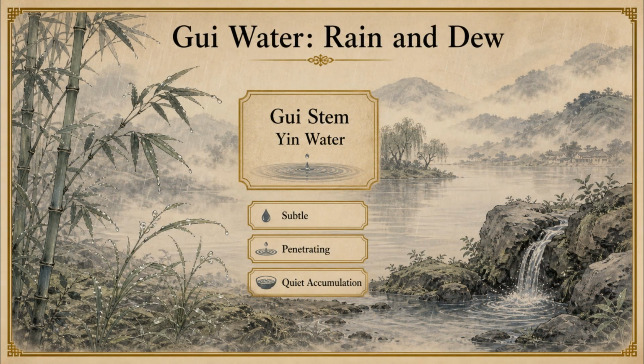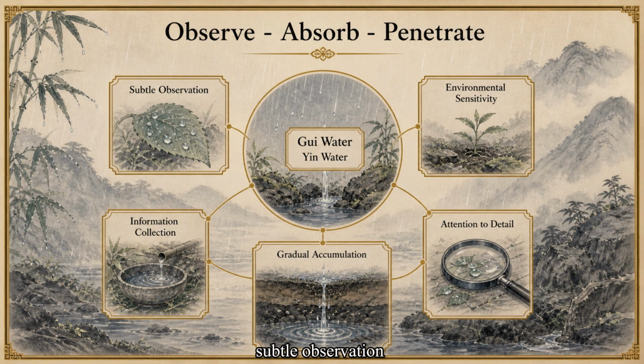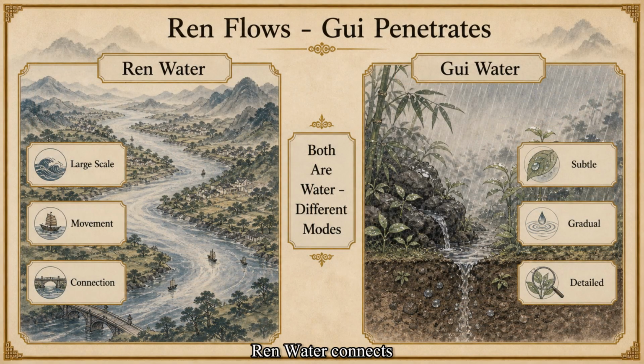Gui is yin water. It is often compared to rain, dew, mist, springs, and fine water that enters quietly. Its imagery suggests subtle observation, sensitivity to changing conditions, gradual collection of information, and quiet penetration into detail. When too diffuse or overly influenced by the environment, subtle water may struggle to concentrate or maintain clear boundaries. Ren water connects large regions through movement, while Gui water enters quietly through subtle observation and gradual accumulation.